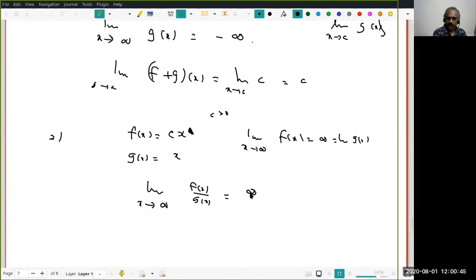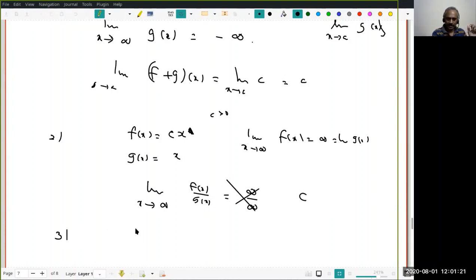They will say it is of the form indeterminate. Why did they say indeterminate? Let's again look at what is f(x) by g(x). It is always a constant c. Therefore, the limit actually exists. It is equal to c. If c were negative, then it will be minus, it will be c again. Whatever c, I will get c. But then you will get minus infinity by infinity. That's the only difference. Are you following me? So they will say infinity by infinity is indeterminate.